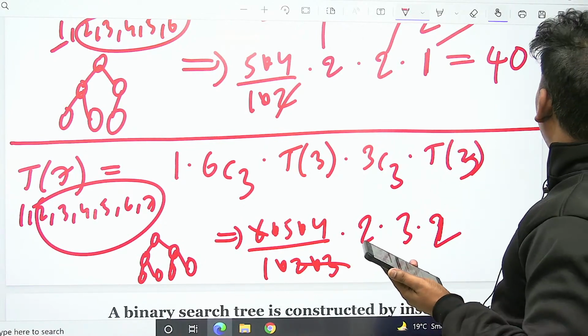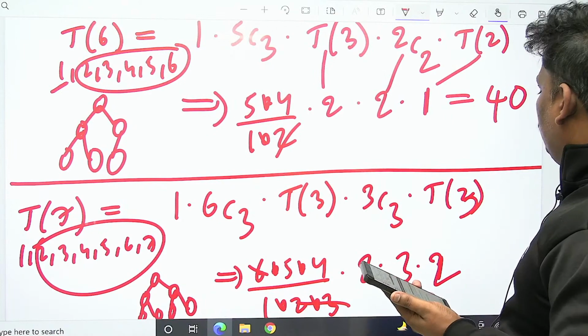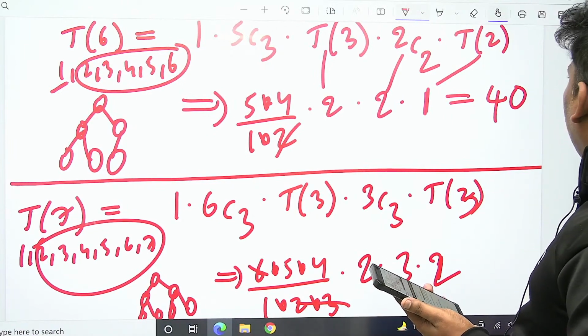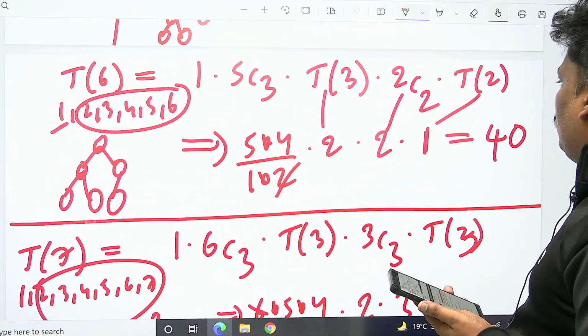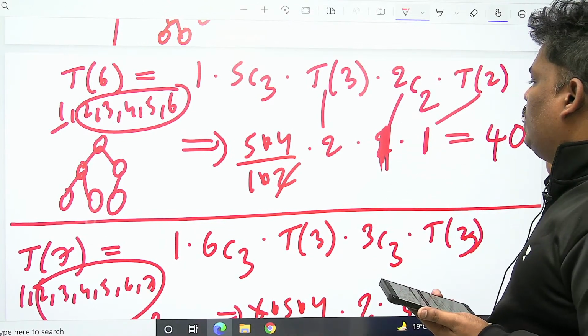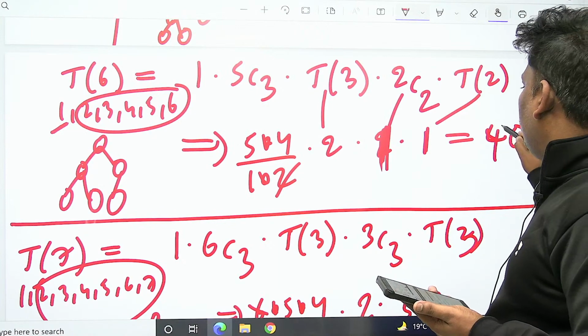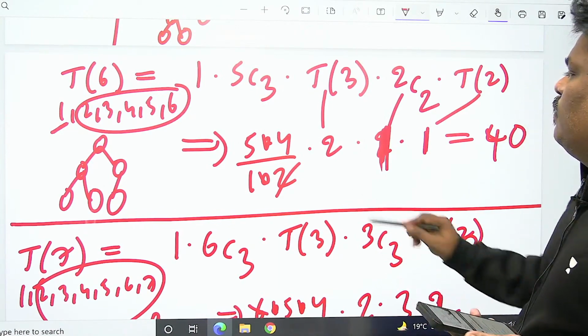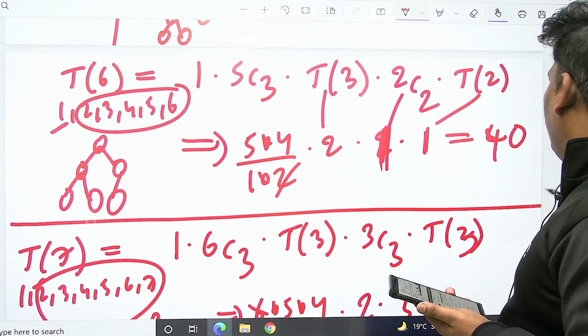Yeah, I think I did it wrong. 2C2, what is the 2C2 value? 2C2 value is 1. Sorry for this. So 5 4s are 20, into 2, 40. Yeah, I think that is fine now.